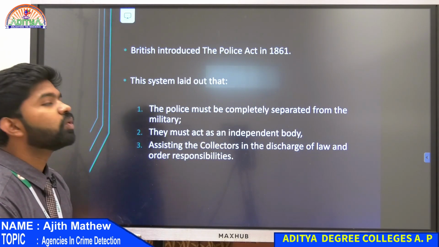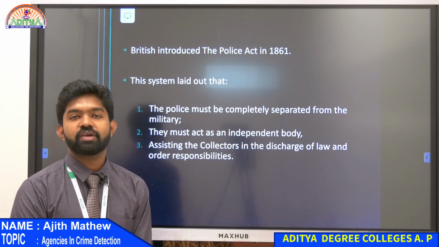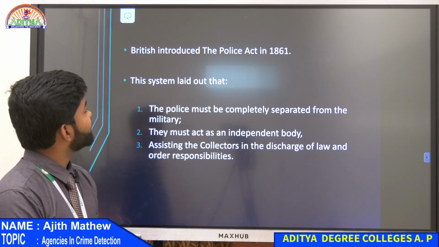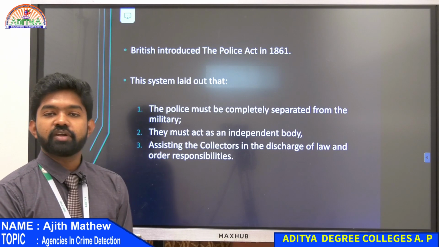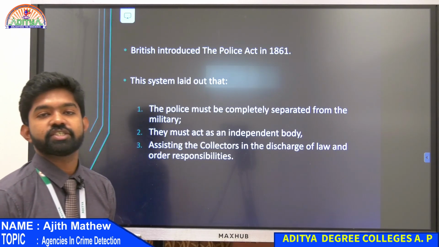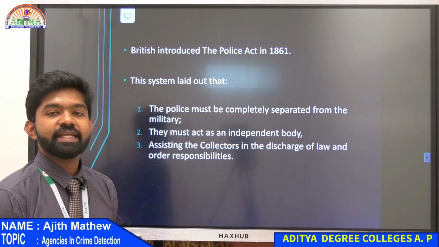Yes. So we will have to deal with the history of police. The British introduced the Police Act in 1861. There was something called the Police Act, introduced by the British in the year 1861.